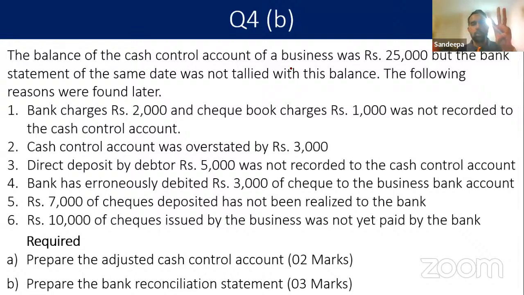One is omissions. Sometimes the accountant has missed, right?